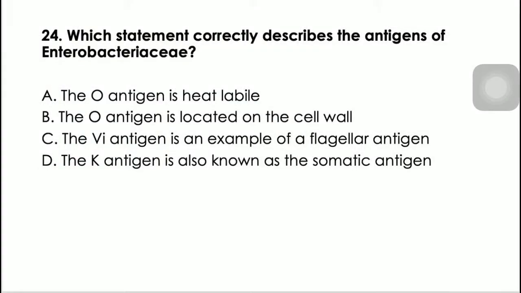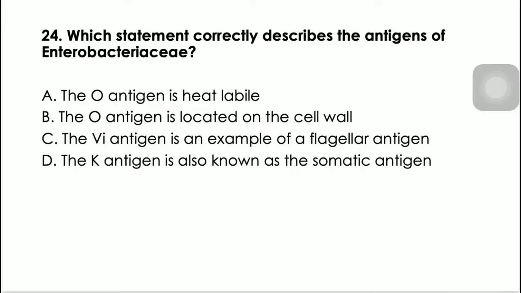Which statement correctly describes the antigens of Enterobacteriaceae? So Enterobacteriaceae are composed of the antigens, namely the O antigen, which is the somatic antigen and is known to be heat stable, while we also have the H antigen or the flagellar antigen. We also have the K antigen or the capsular or envelope antigen, while for Salmonella, it may contain a capsular or envelope antigen called the V antigen.